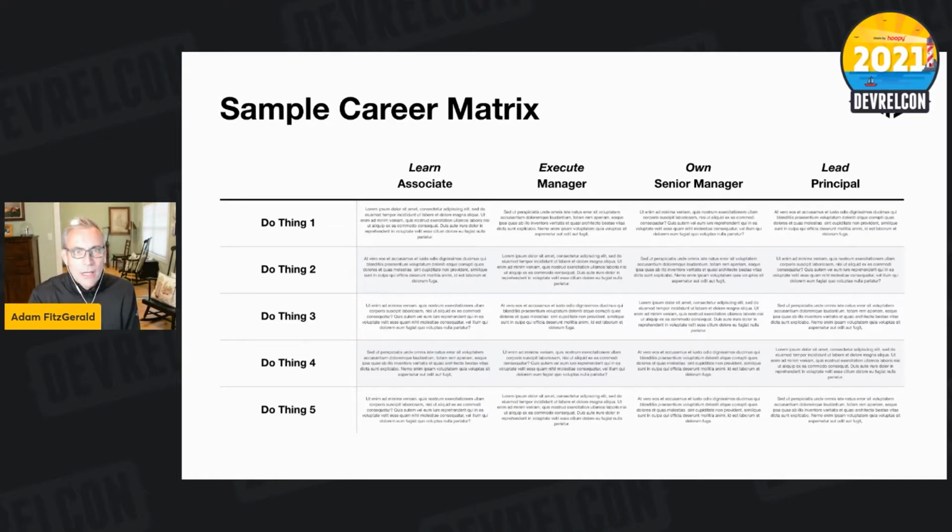And then you've got rows that are the job functions, the common job functions for this particular job family. Now, that gets a little complicated, but you've got to do one thing or 2 things or 3 things. And then each cell in the matrix is filled out with a description of the job responsibilities according to that function by level. And this allows you to have a conversation about what happens. This is all random text in this slide, but we'll actually look at a career matrix in a second.